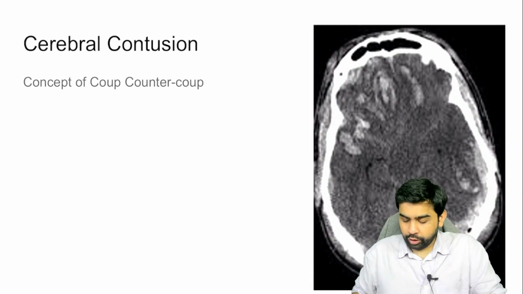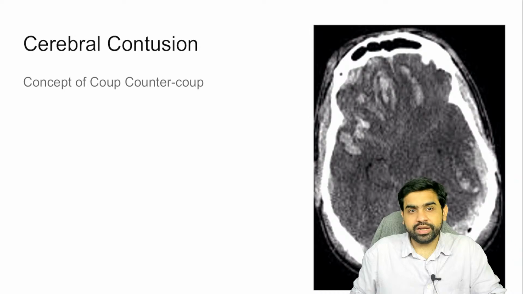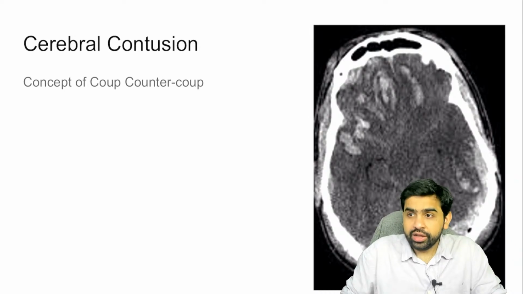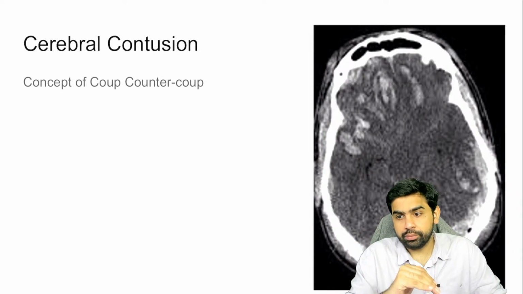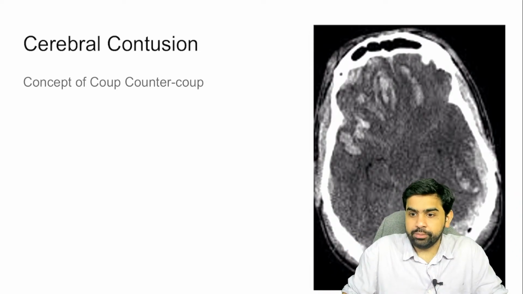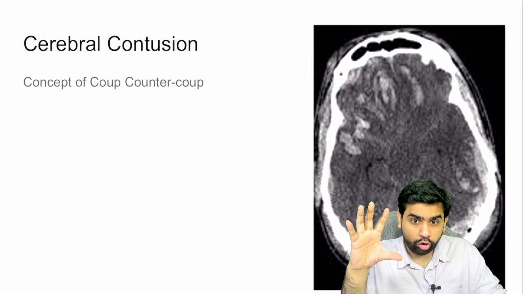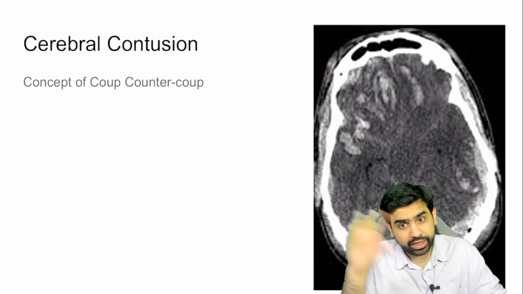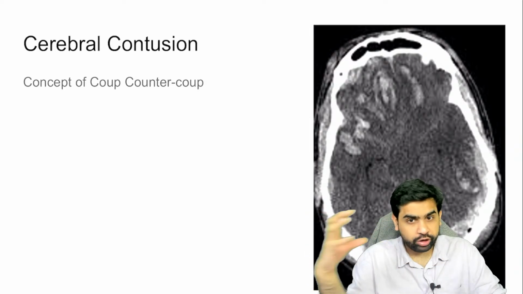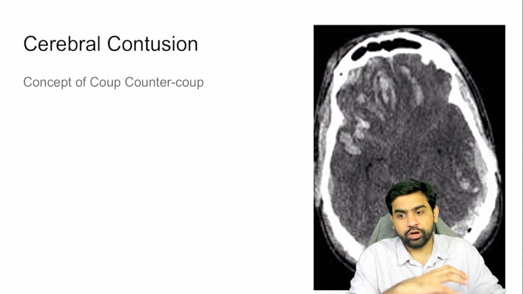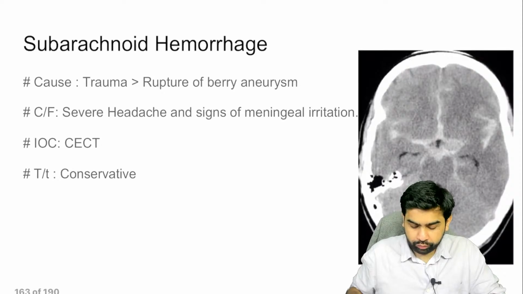How are you going to manage cerebral contusion patients? The management is basically conservative. You're going to reduce the intracranial pressure in these patients. But if the pressure has increased a lot, then you will have to perform a decompressive craniotomy. You'll have to remove a part of the skull and perform a decompressive craniotomy. That is what you need to understand over here.